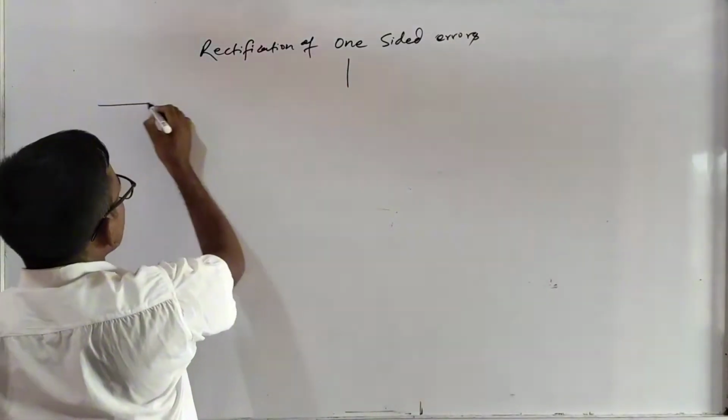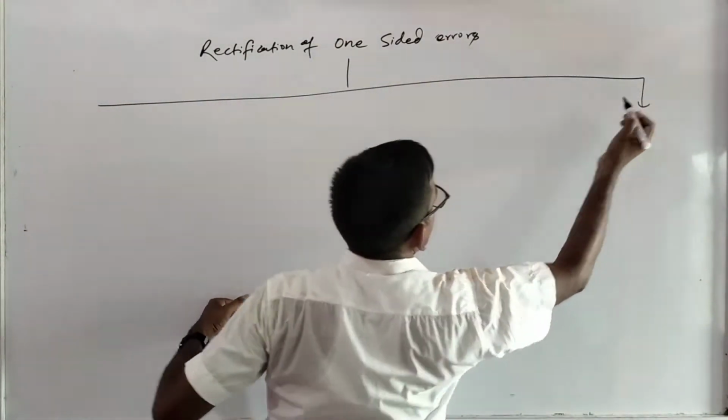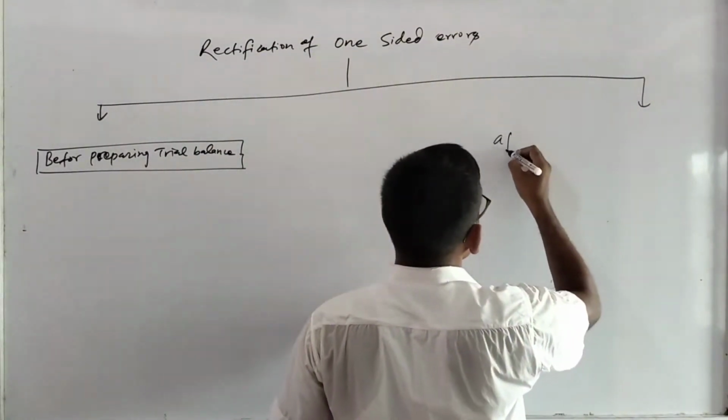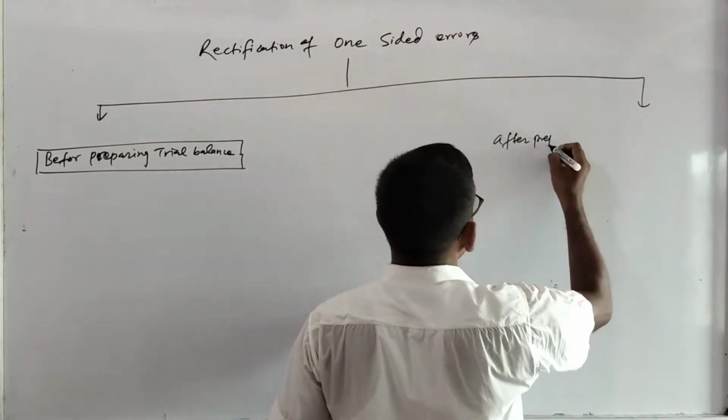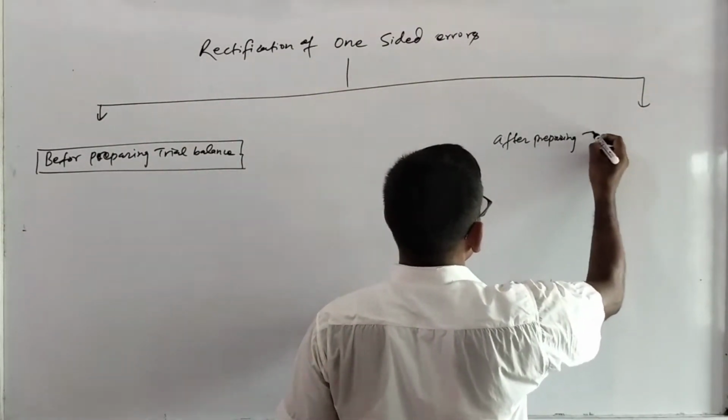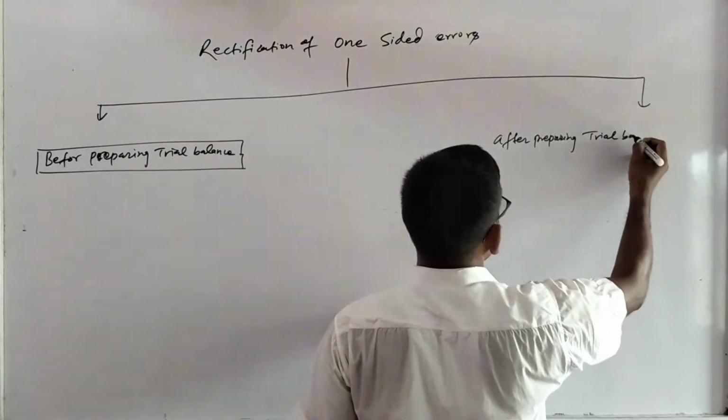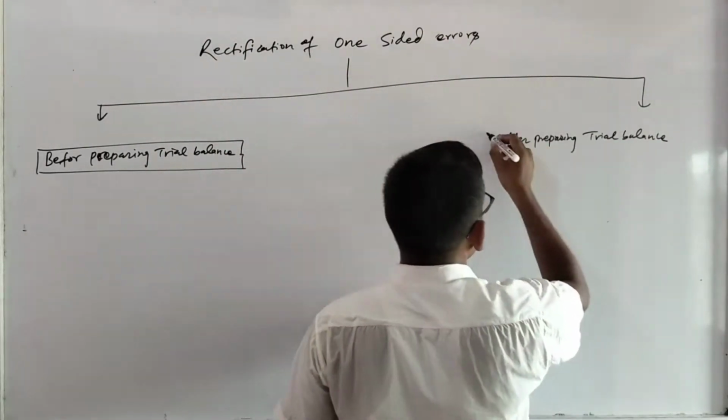If a one-sided error is found before preparing trial balance, then what happens? And if the errors are found after preparing trial balance, then what happens?